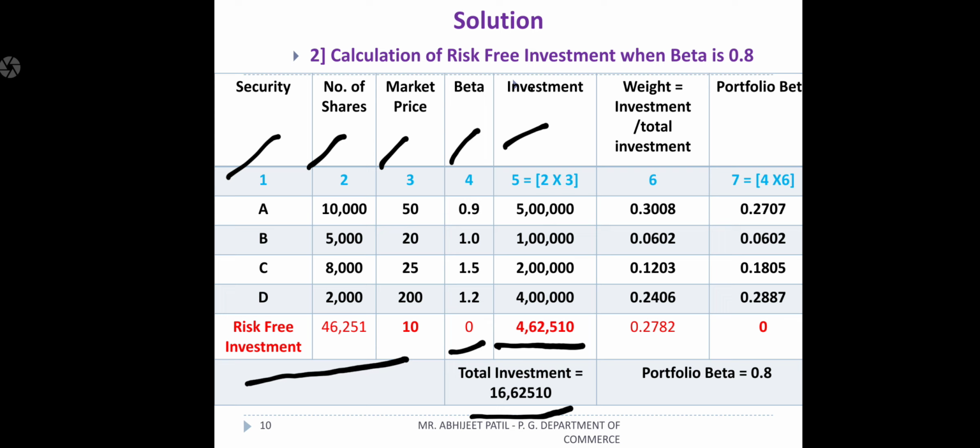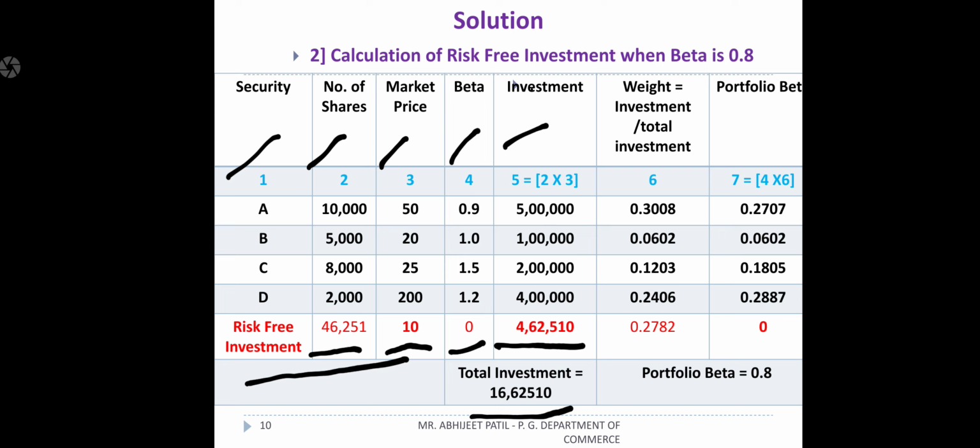Whenever the risk-free category comes, you should take beta 0. Market price is not given in the problem. Whenever the question asks for risk-free investment, you should assume market price is 10, only for risk-free investment, not for other purposes. So 4,62,510 divided by 10 will get 46,251 number of shares.